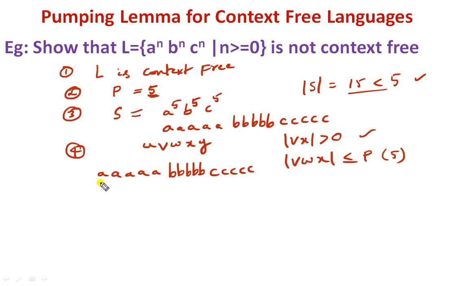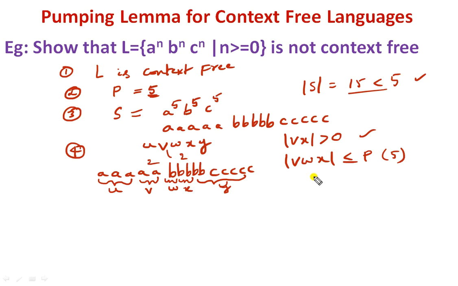Okay. Now let me divide the string into U, V, W, X, Y. So assume the first 3 A's as U, next 2 A's as V, next 1 B as W, next 2 B's as X, remaining all symbols as Y. Now if you see the size of Vwx, V is having 2 symbols, W is having 1 symbol, X is having 2 symbols.